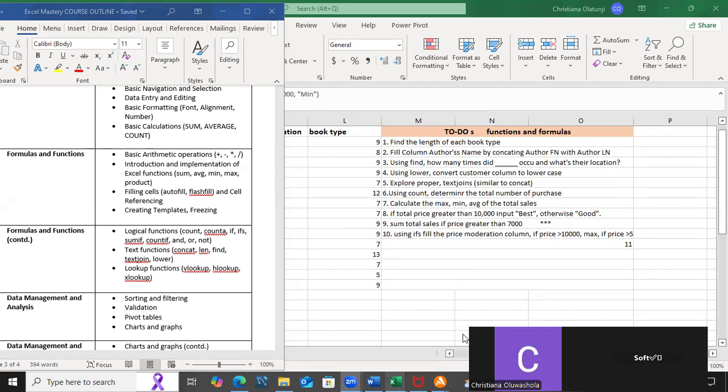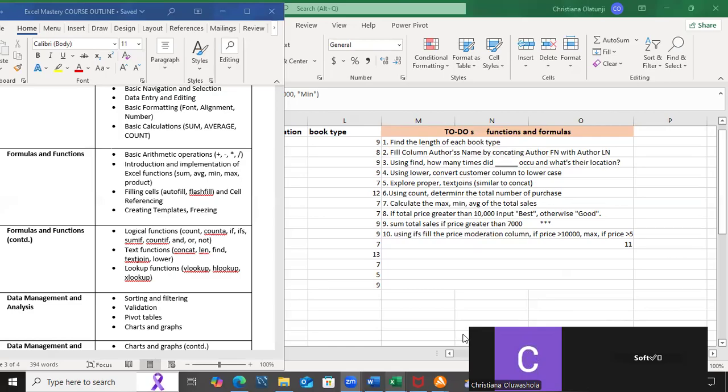Just like we have our logical statements, we have AND, we have OR, we have NOT. AND and OR either return true or false. AND will return true if and only if all the conditions stated are true. If I have 10 conditions, only if everything is true would AND give me true. Otherwise, if at least one is not true, it will give me false.